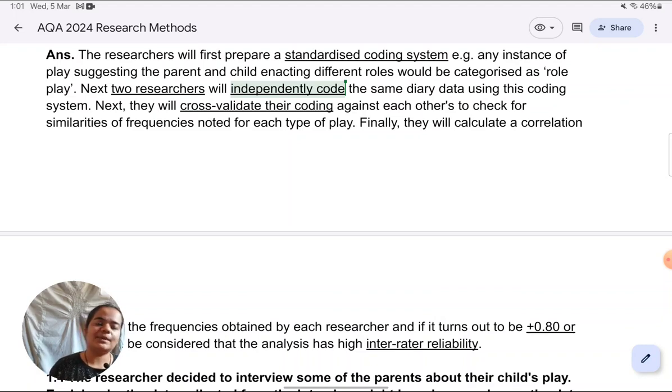Otherwise, some of you might have learned about piloting the categories before doing the actual coding. You can have a point on piloting as your first point. And yes, like I said, you can mention the last point, Cohen's kappa, for calculation of inter-rater reliability. That's a good point to give. Those are the only other possibilities I can think of right now.